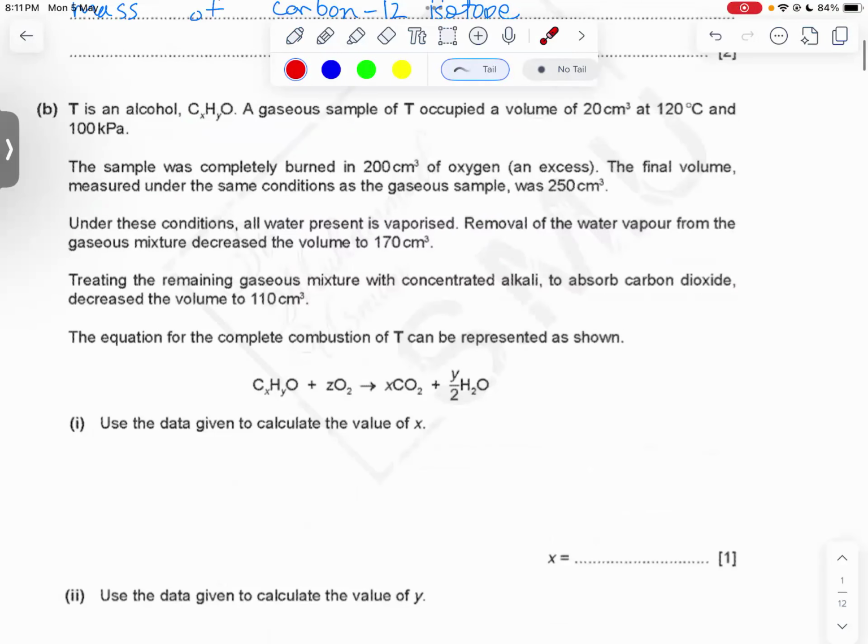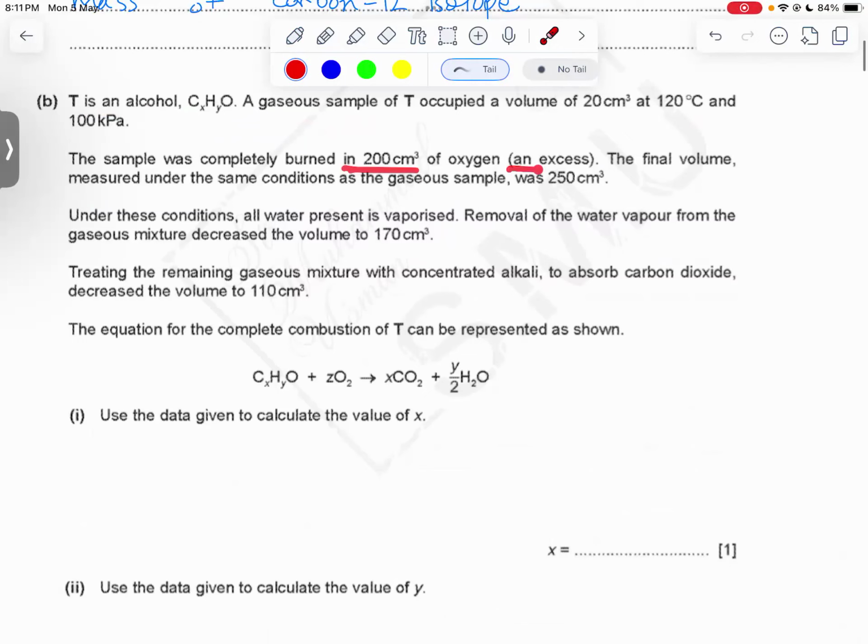All right, next question we have: T is an alcohol, CxHyO. A gaseous sample of T occupies a volume of 20 centimeter cube at 120 degrees Celsius and 100 kilopascals. All right, the sample was completely burned in 200 centimeter cube of oxygen, which is an excess. The final volume measured under the same conditions as the gaseous sample was 250 centimeter cube. All right. Under these conditions, all water present is vaporized.